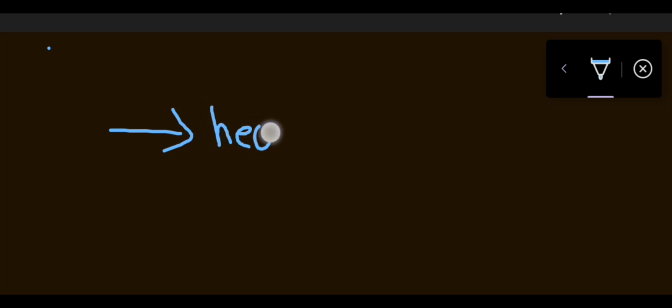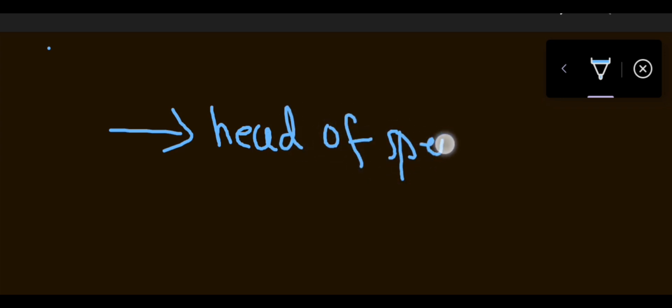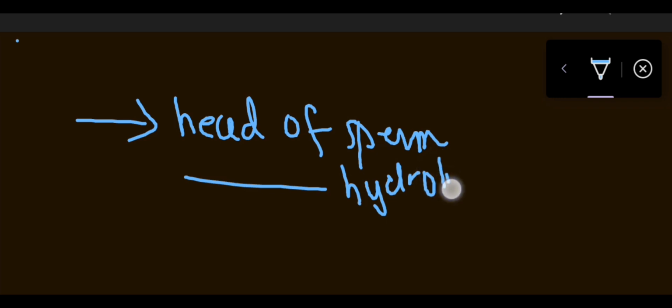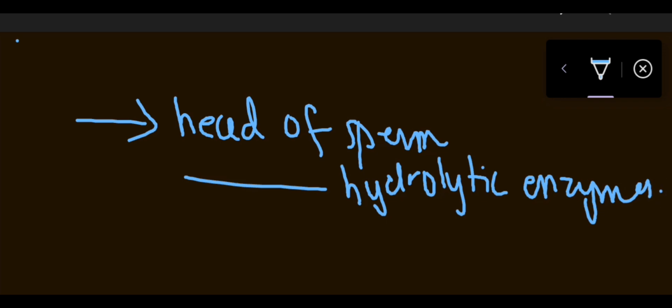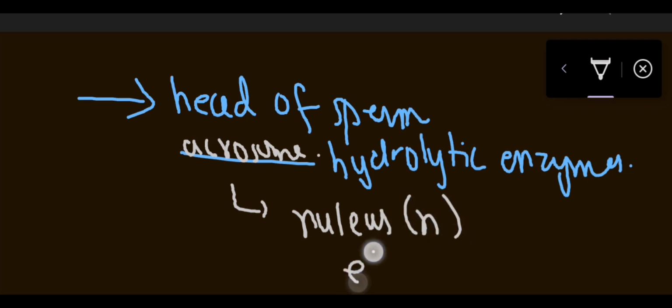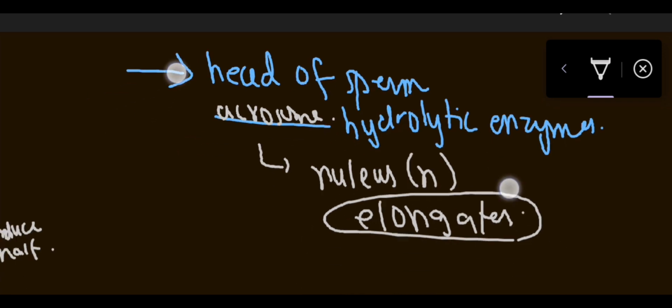The head of the sperm basically contains a hydrolytic enzyme, that is known as acrosome. Now in the head of the sperm, the acrosome, what is there? It has the nucleus, which is a haploid nucleus, and the nucleus is elongated.